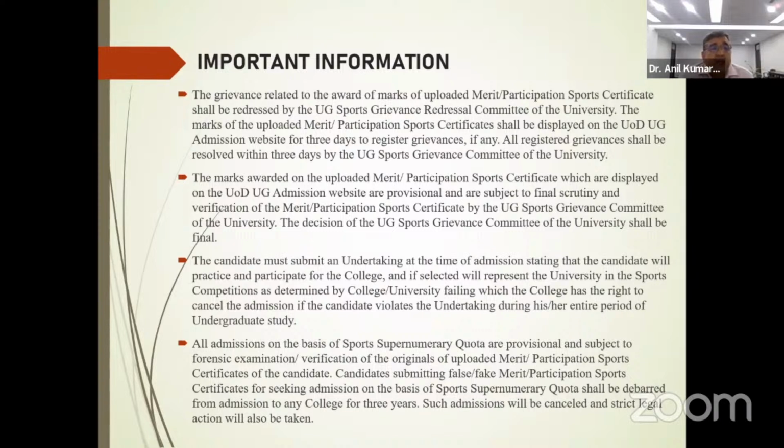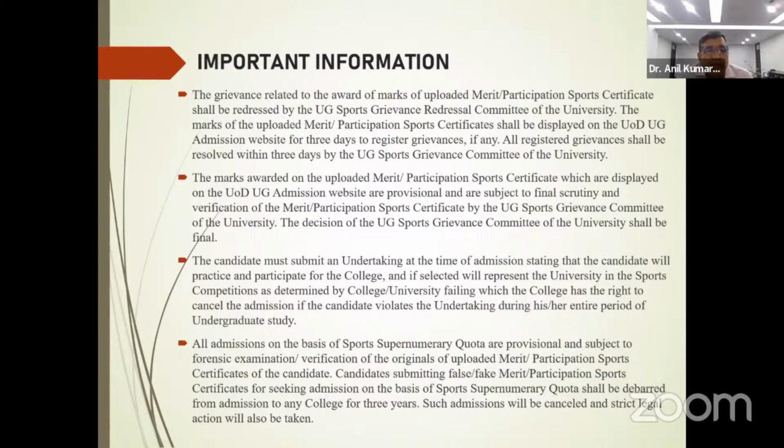At the same time, the marks awarded on the sports certificate that will be displayed are provisional and are subject to the final scrutiny and verification of the sports certificate by the Sports Grievance Committee. The final decision will lie with the UG Grievance Committee.